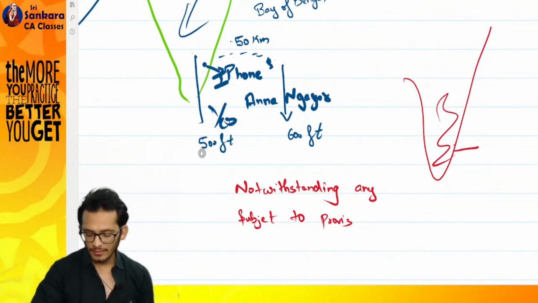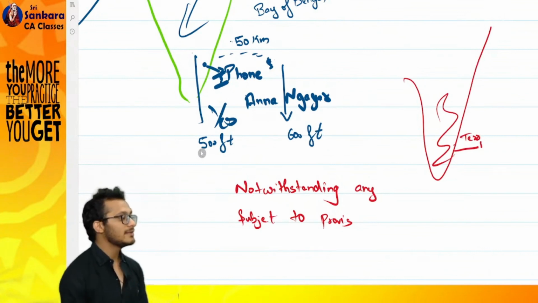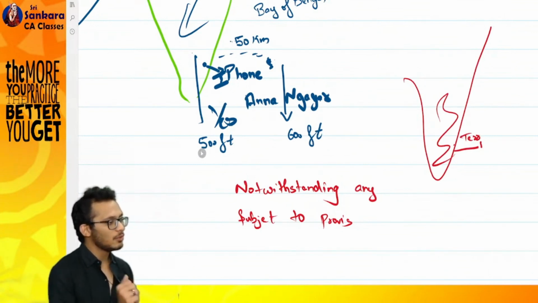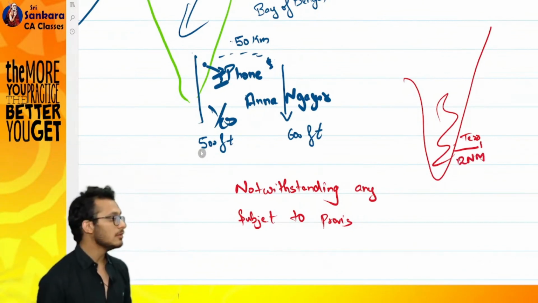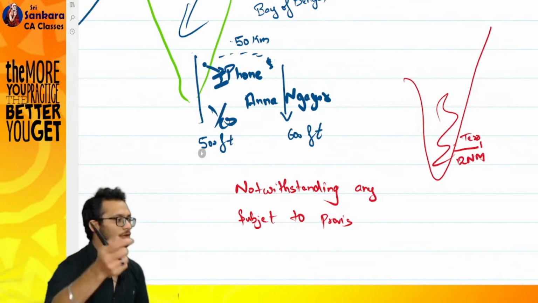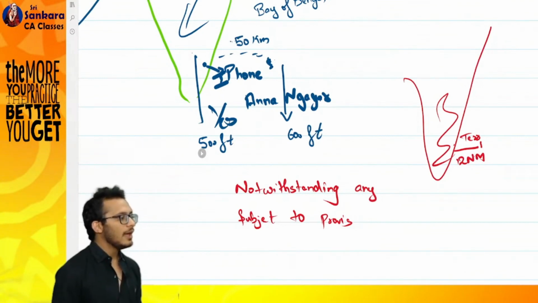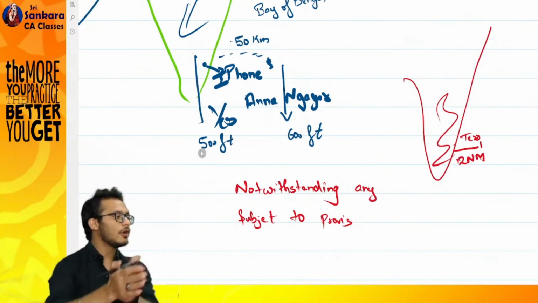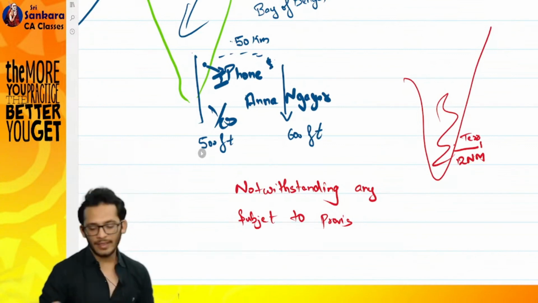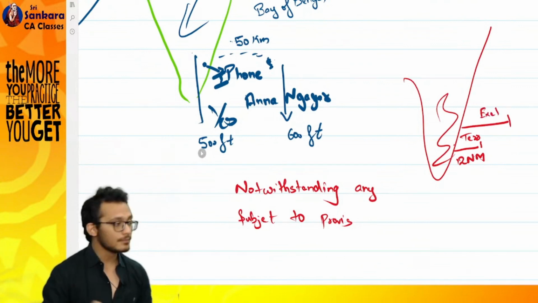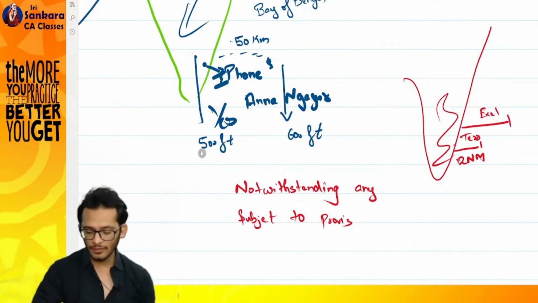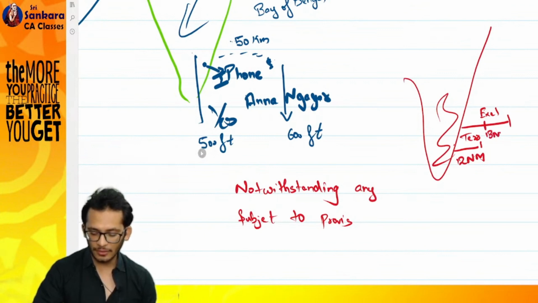Then it covers territorial waters. It's all there in your book. So the question is, what is territorial waters? They have said, boss, up to 12 nautical miles. When it comes to sea, they will use nautical miles as a measure. So up to 12 nautical miles from India is called India. Then they said, boss, it also covers the exclusive economic zone. Exclusive economic zone is basically from 13 nautical miles to 200 nautical miles.